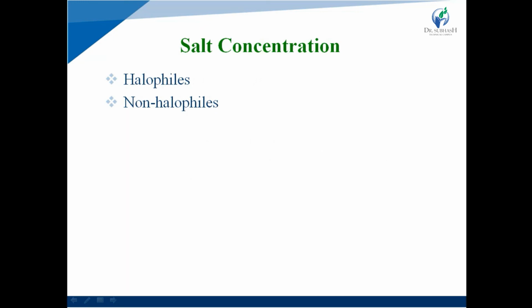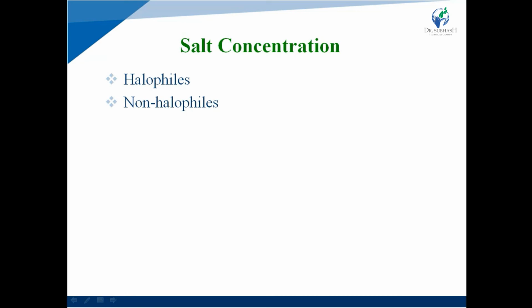Based on salt concentration, two types are present: halophiles and non-halophiles. Halophiles are organisms that need a high salt concentration for growth, while non-halophiles grow best in media containing less than 0.2 molar salt.